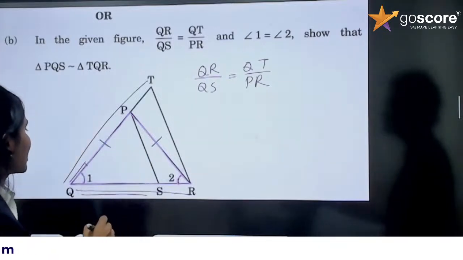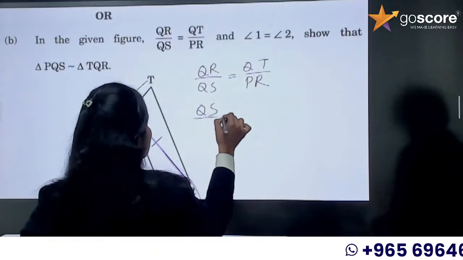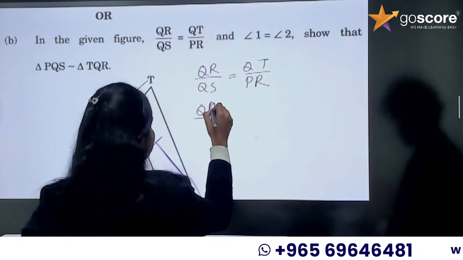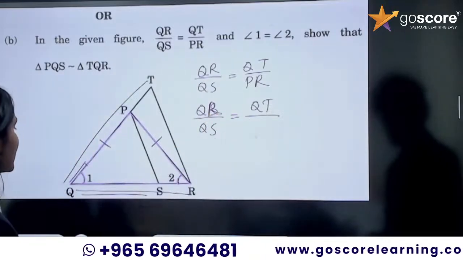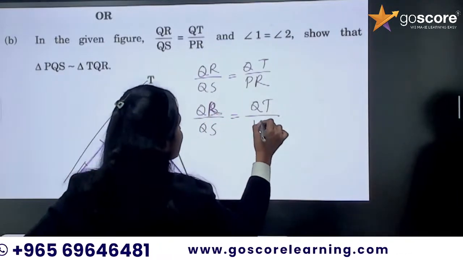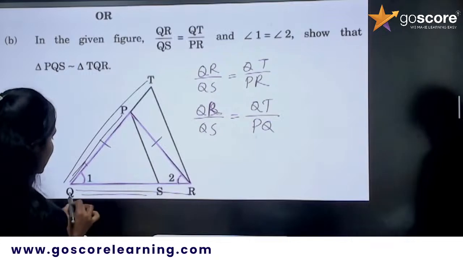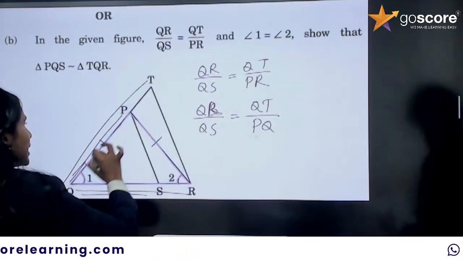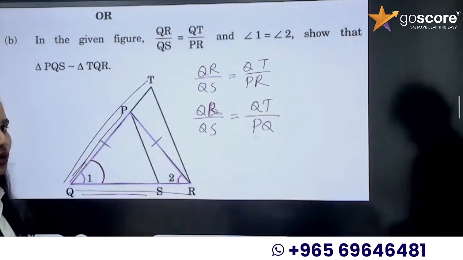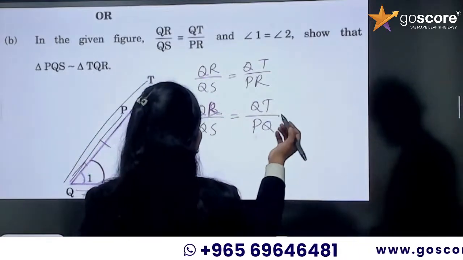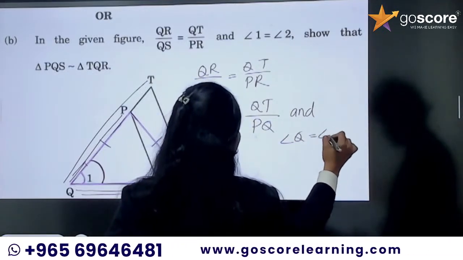We already stated that QP and PR are equal. So instead of PR, we can write QR by QS equal to QT by, instead of PR, what can we write? PR and PQ are equal. We can write PQ. Now these two sides are proportional, right? QR and QS is equal to QT and QP. So two sides are proportional and the included angle is equal, right? So QR by QS equal to QT by PQ and angle Q equal to angle Q, which is common.